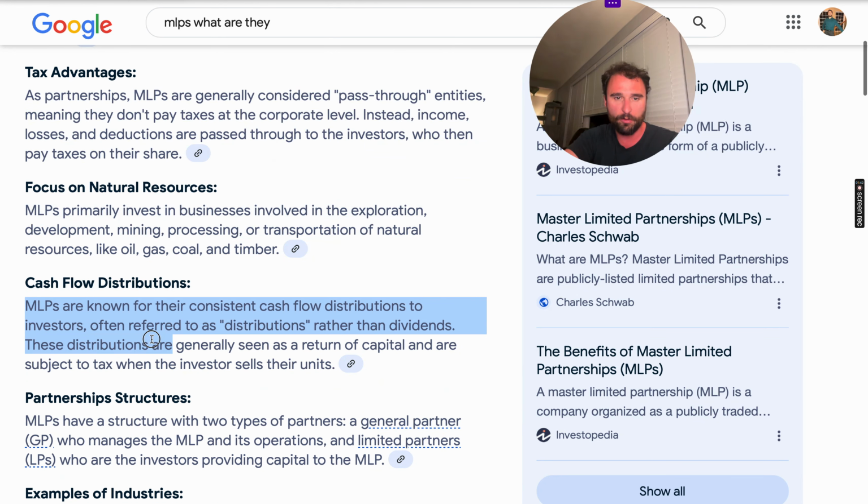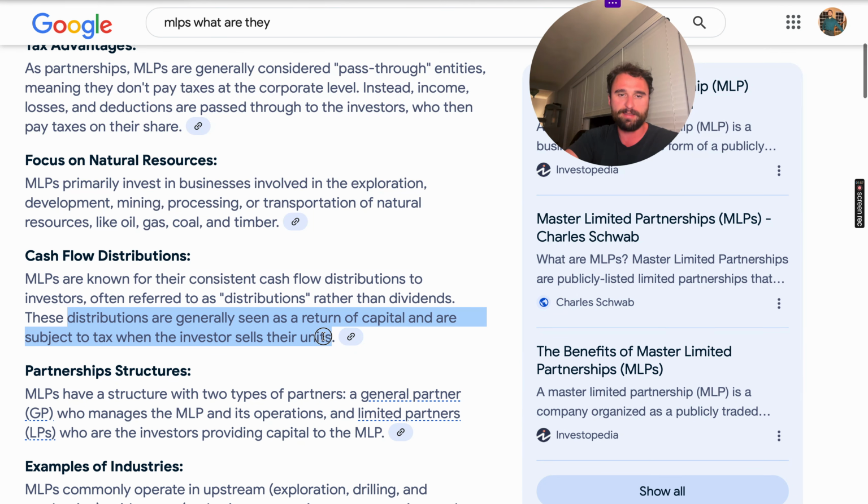And so they're known for their consistent cash flow distributions. As we were just talking about, we want to think about how we can get distributions on a regular basis from these. And when we think about the term dividends versus distributions, it does mention that as well. So these distributions are generally seen as a return of capital and are subject to tax when the investor sells their units. So one thing to keep in mind with these are specific tax ramifications.